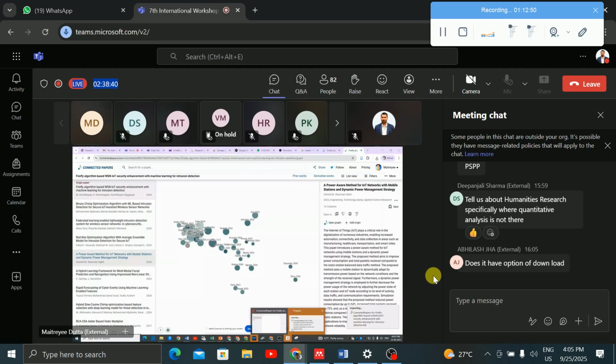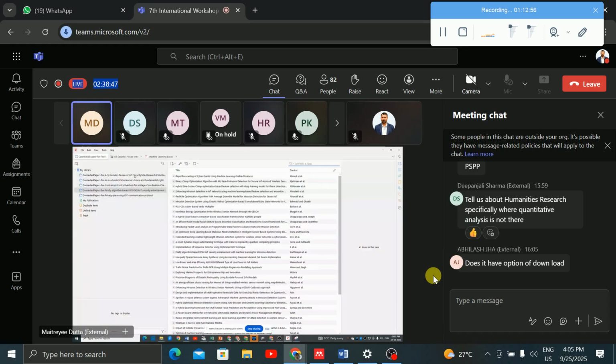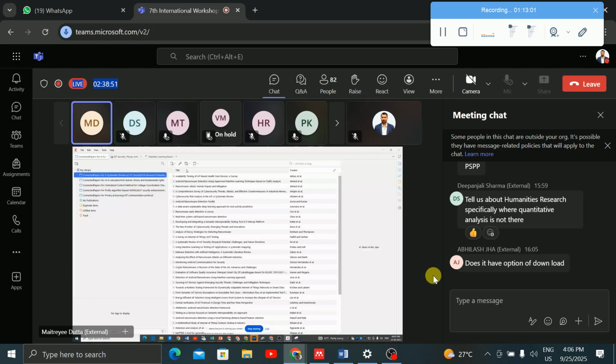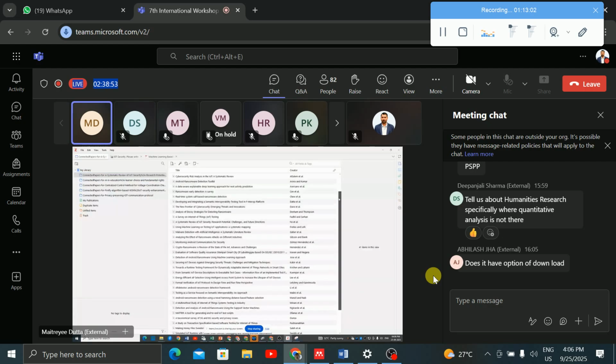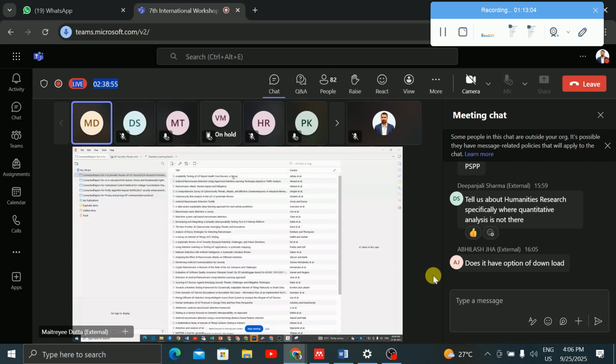It is importing. Yes, now it has been imported. So I'll say IoT security. Yes, all the papers on IoT security have been added to your Zotero.